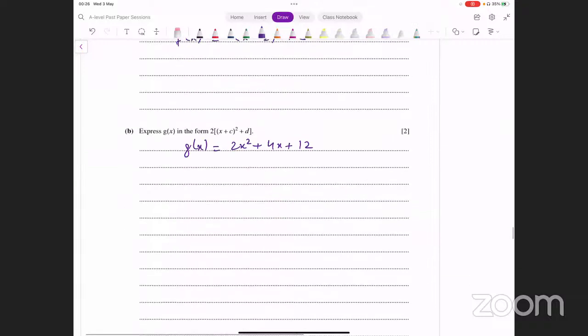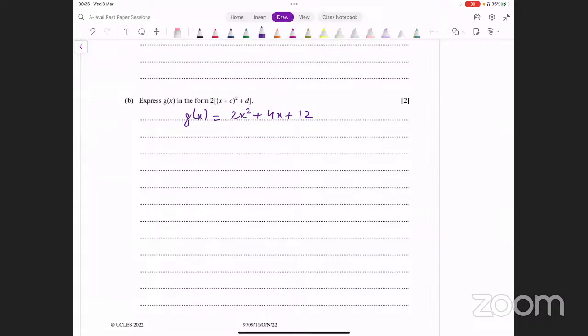What they've done is, this is not the standard completed square form. उसने 2 पूरे में से common लिया हुआ, so that's what you can do. You can say, let's take 2 common from the whole thing. What are we left with inside? X square plus 2x plus 6. 2x के बाद थोड़ी space छोड़ दें.